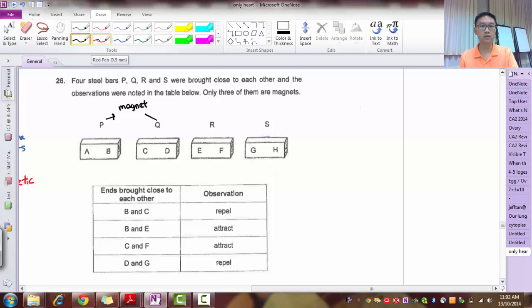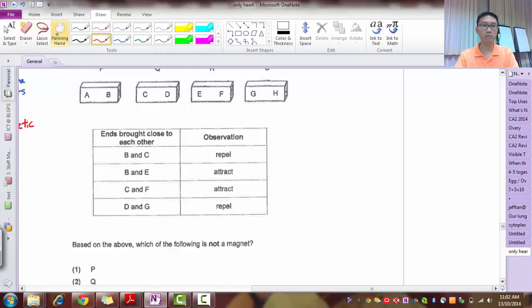B and E attract, so E most likely must be magnetic material. It could be a magnet, we don't know. Let's see the rest. C and F attract. Again, this could be a magnet, we don't know. D and G, let's look. D and G repel, so definitely S is also a magnet. So repelling proves a lot of things.